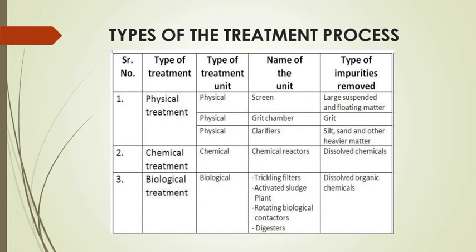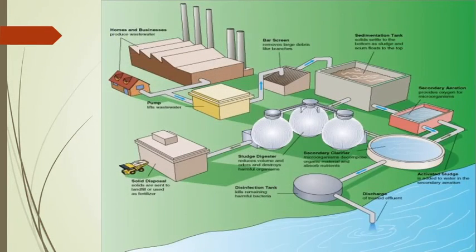Next, the activated sludge process, also a major wastewater treatment used for wastewater and sewage. Then the rotating biological contactor and digester. These are the different biological treatment methods used for the treatment of wastewater and industrial effluent. So you can see the different units of the wastewater treatment plant and the function of each unit.